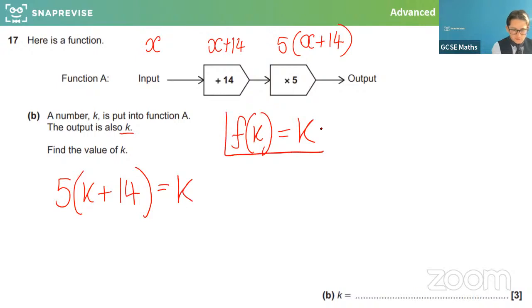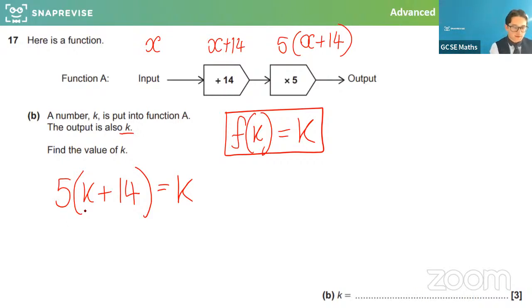So this is what's happened. I've put k, whatever they've just chosen to use the letter k, in as the input. I've added 14 and times all of it by 5, and the same number has come out, which seems really bizarre. Like, how can that happen? That's what we're going to solve. So we now have an algebraic equation to solve. So give it a go. It does seem a little bit strange that this could happen. Have a little think. How would we go about this one here?